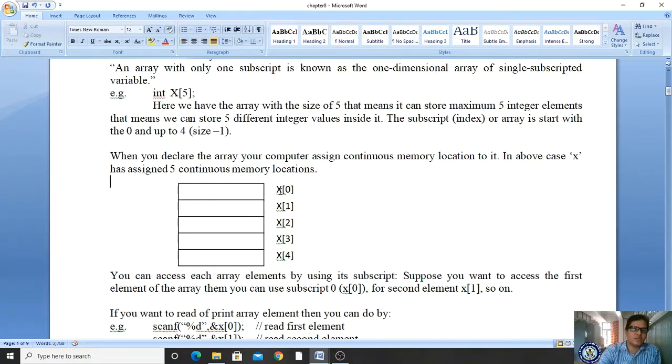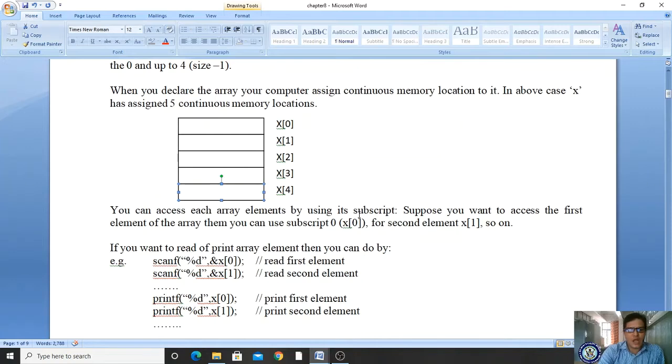Okay, in x of 0th location you will store one value, in x of 1 location you are storing one value, x of 2 location you are storing one value, x of 3 location you are storing one value, x of 4 location you are storing one value. Got it? Now you will see how to read and store array elements. Elements means values. Don't get confused; here the values are treated as elements.